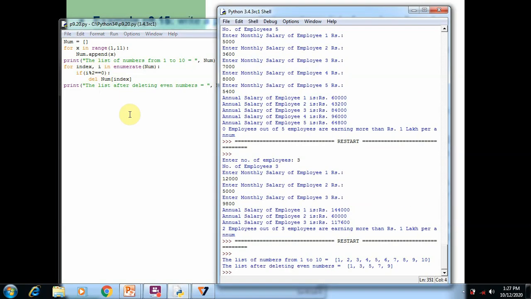So here you can see the original list is 1 to 10. The enumerate function will return two values, one is index and the other is i. By using the index and i value, we find the even numbers, and whenever we find an even number it is removed from the list by using the del function, and finally the remaining list elements are displayed on the screen.